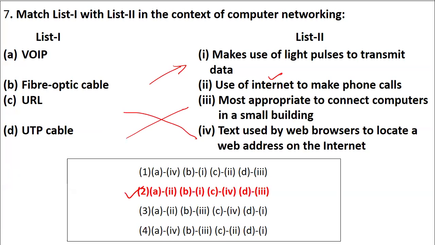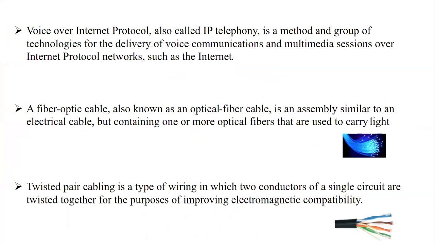So, in such cases, even just now I showed you two answers or three answers before. Many times you cannot rely on a single concept. Some extra concept should be known. So you have to make sure that more and more MCQs are practiced very well, right? Now, VoIP is basically talking about what? It is talking about Voice over Internet Protocol, which is also called IP telephony. It's a method or a group of technologies which delivers voice communication for a session with the help of the internet.